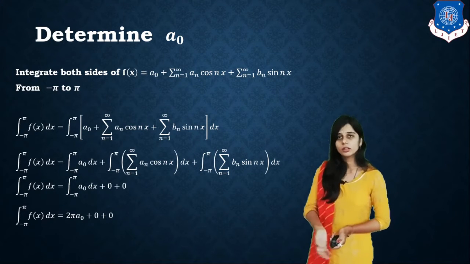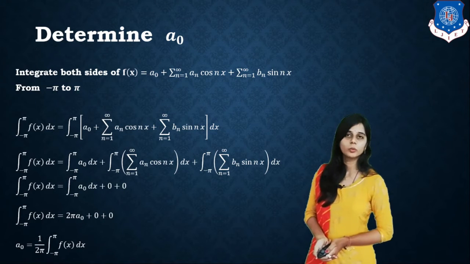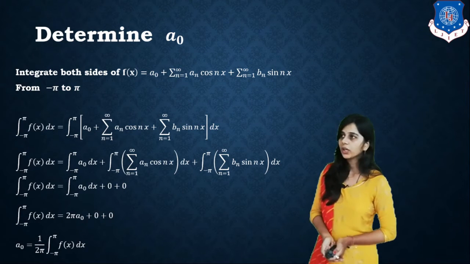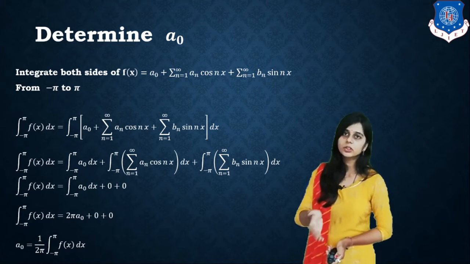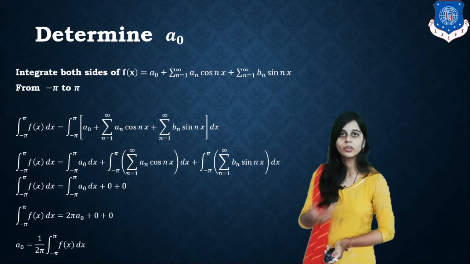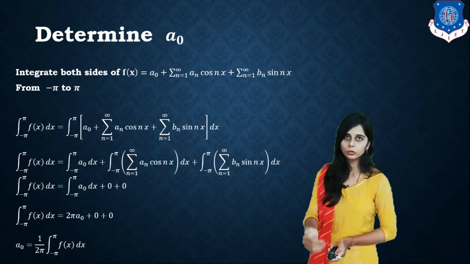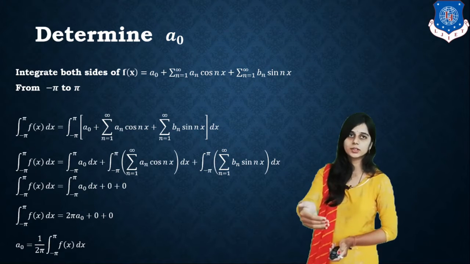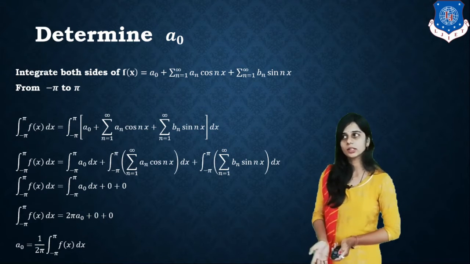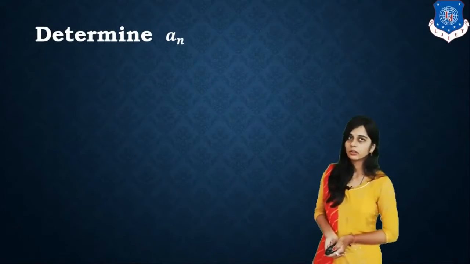Making a0 the subject, a0 equals 1 upon 2 pi times the integral from minus pi to pi of f of x dx. So this is the formula in the range minus pi to pi. We are converting this into 1 upon 2l times the integral from minus l to l of f of x dx. Okay.